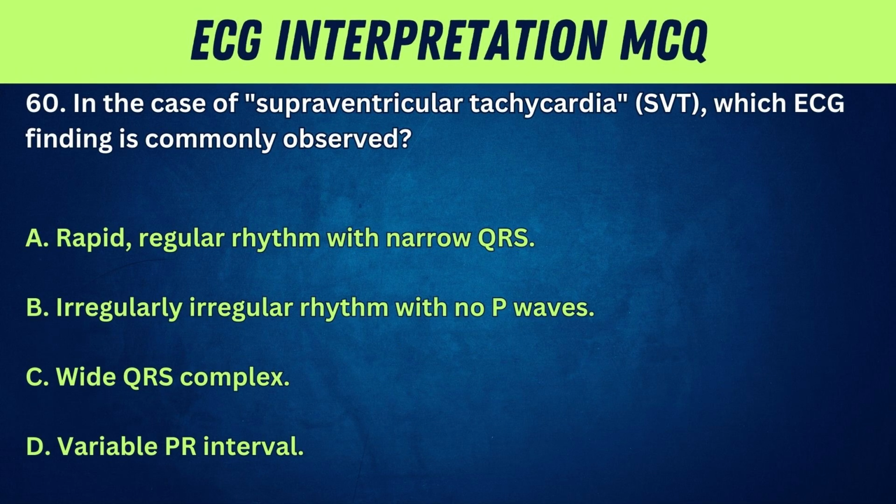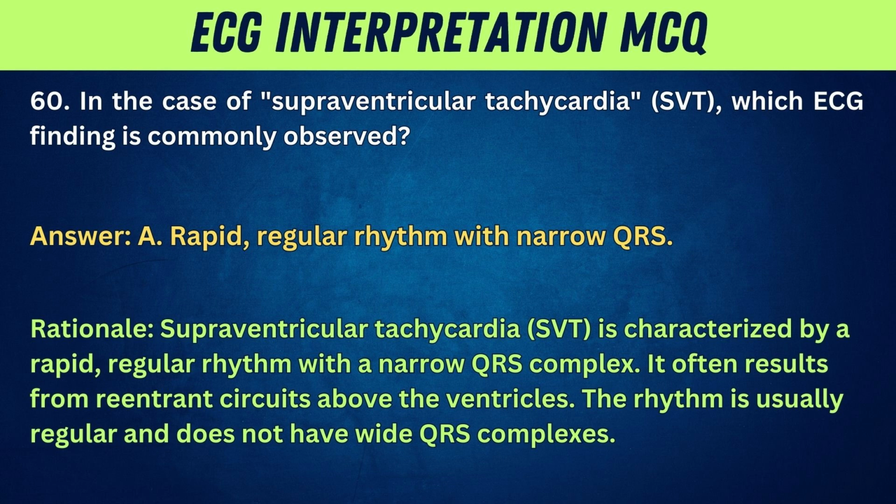60. In the case of supraventricular tachycardia, SVT, which ECG finding is commonly observed? A. Rapid, regular rhythm with narrow QRS. B. Irregularly irregular rhythm with no P waves. C. Wide QRS complex. D. Variable PR interval. Answer: A. Rapid, regular rhythm with narrow QRS.